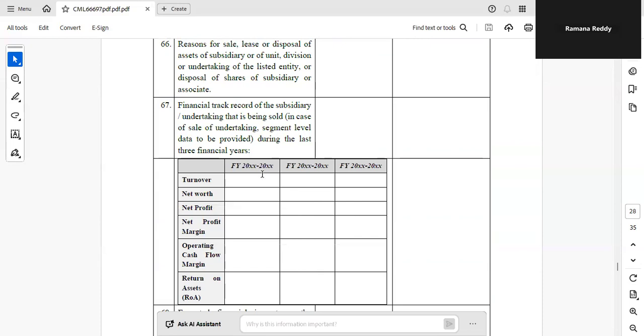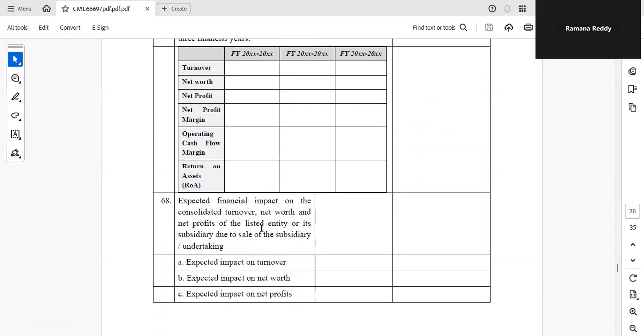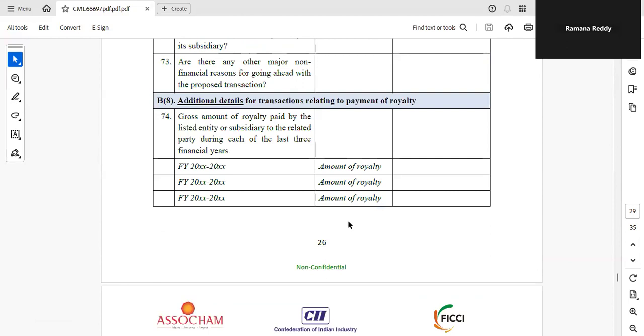So all these details, again 3 years, all transactions of 3 years, and the financial track record of the subsidiary or undertaking that is being sold. So if there is any misuse, then here it will be very clear. Shareholders will come to know. Then the expected financial impact on the consolidated turnover, net worth, or net profit of the listed entity or its subsidiary due to the sale of the subsidiary undertaking. Expected impact on turnover, net worth, and net profits, details have to be given.